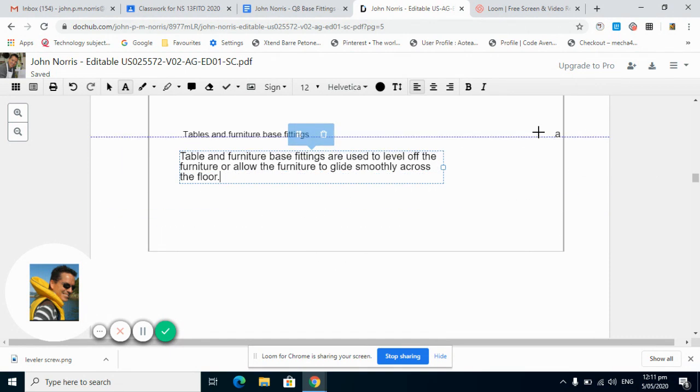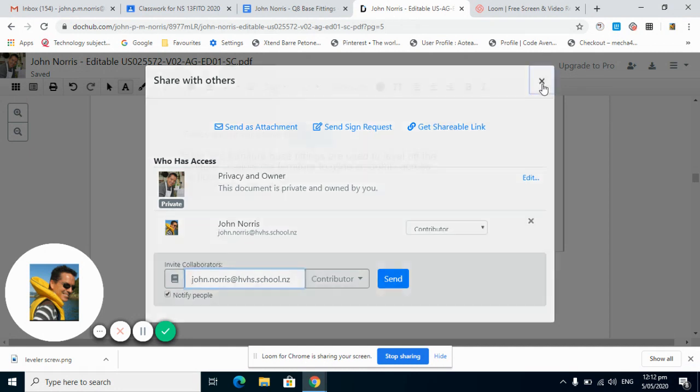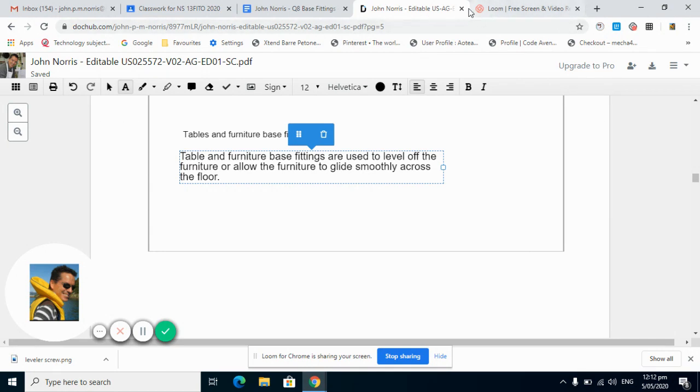Now once you've done that, I just need you to make doubly sure that you've shared your document with me. There's a few that I still cannot access, so click on the share button and make sure that my name is written in here. So this email address is in here, and then send, and that will allow me to contribute. If I can't see it, I can't actually give you feedback on your work. Then you can close this all down.